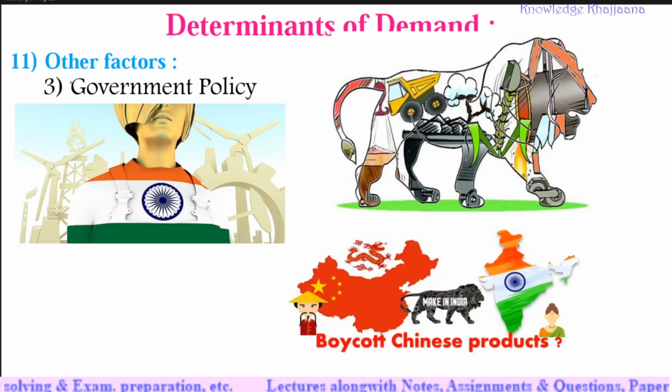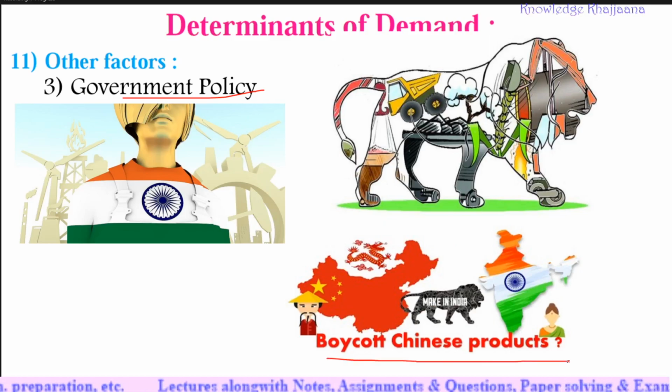Next is government policy. The demand also depends on government policy. These days we can see a good example of this. We are the victims of this, right? What is meant by government policy? Due to what China has done with the coronavirus, what has the government decided? The government of India has decided not to buy anything from China. That is, boycott Chinese products, right?